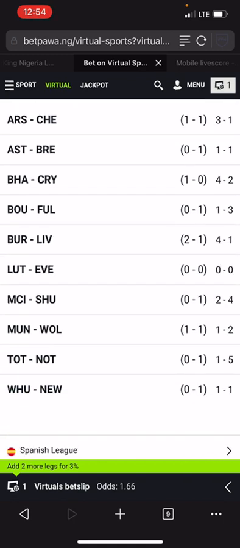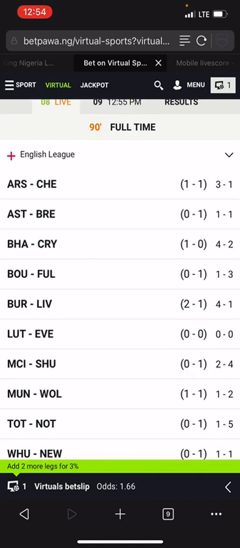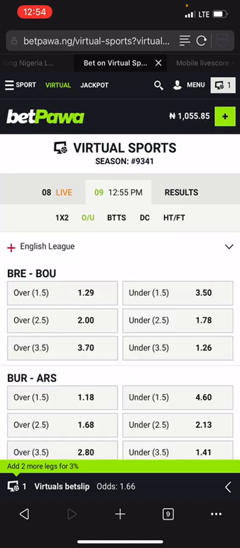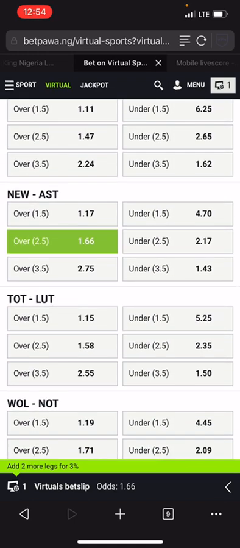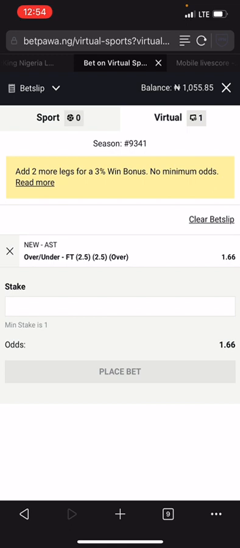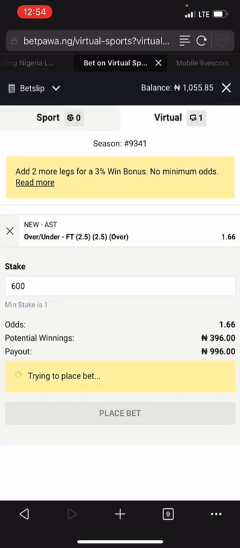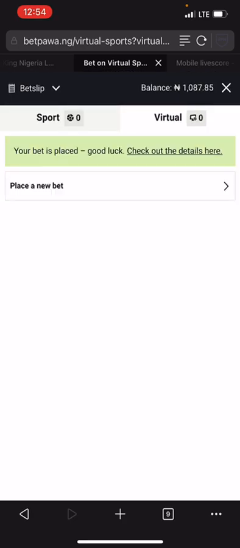Newcastle played 1-1 in their previous match, West Ham versus Newcastle 1-1. Aston Villa versus Brentford, they also played 1-1. So you can see that both of them played 1-1, but they didn't play over 2.5, which means we have full confidence that they will play over 2.5, so we can increase our stake here. We are going to win this match, so we can increase our stake right now.